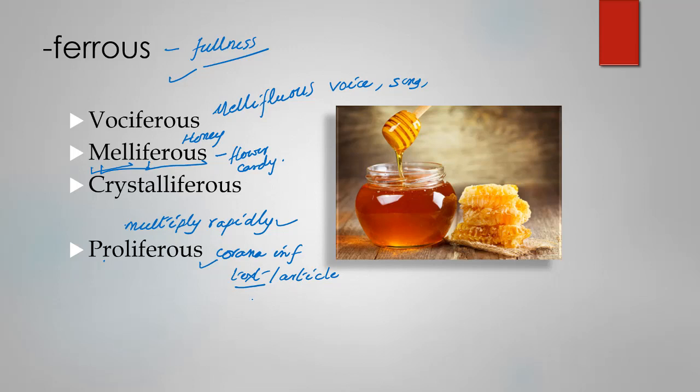Cyber attacks have also recently been said to be proliferating in India, that is, they are growing very fast. In a market context this has also been used. For example, if the supply of a product is rapidly increasing, we say it is proliferously increasing.